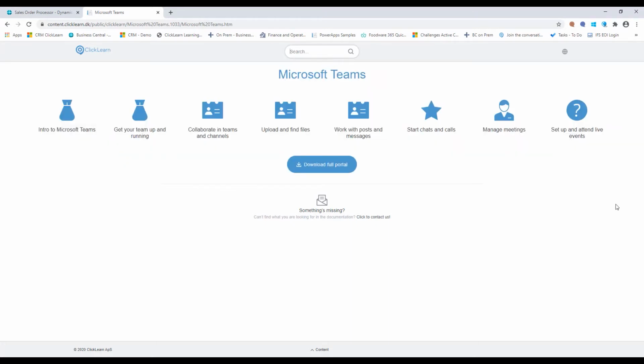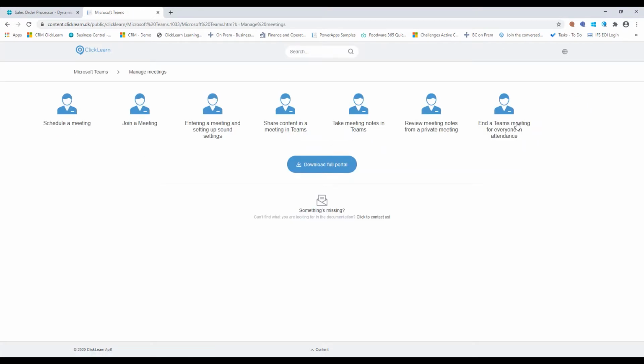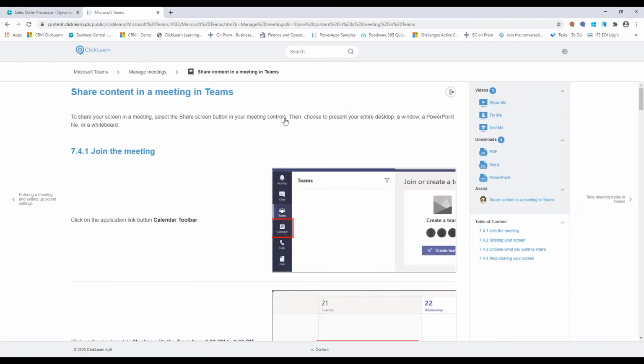Now this learning portal is created with 8 different groups. So I divided my recordings up into 8 categories, and within these 8 categories, I have created multiple recordings. Here, if we go into one of these, you can see a work instruction on how to share content in a meeting in Teams.